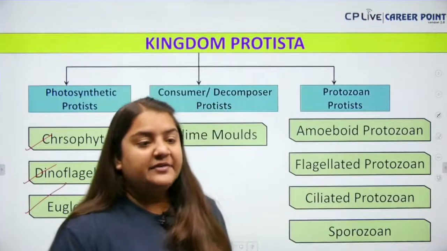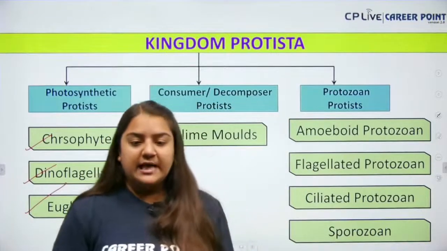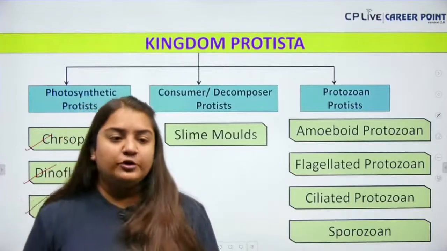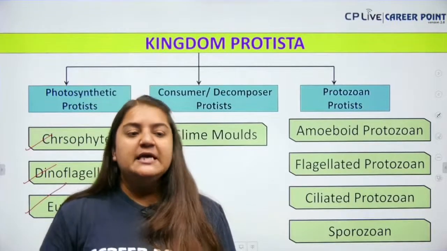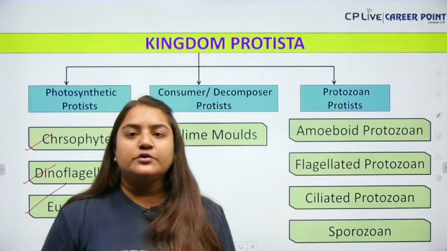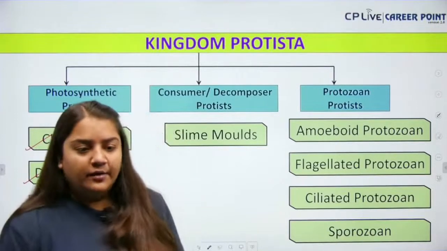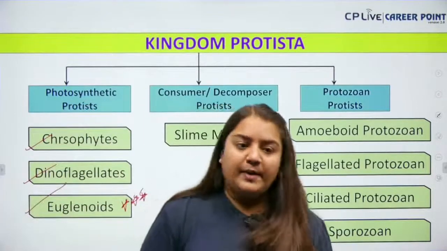Clear? Next, in consumers or decomposers, we have the slime molds. And last we have the protozoans, that is your amoeboid protozoans, ciliated protozoans, flagellated protozoans and sporozoans. Okay, so we are going to take them one by one.